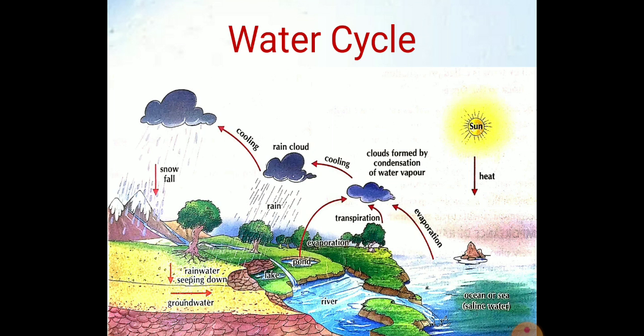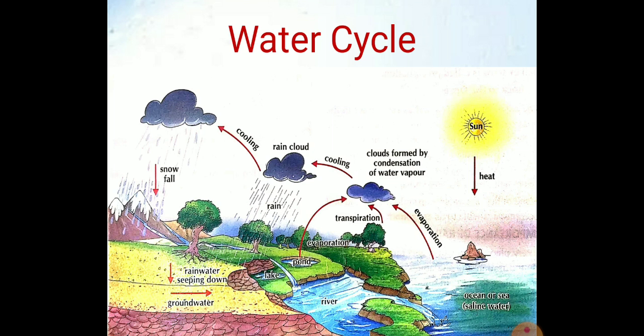Or we can say the cyclic movement of water from the atmosphere to the earth and from the earth to the atmosphere is called the water cycle. You can see in this picture all the processes of evaporation, transpiration and condensation happening in the water cycle.